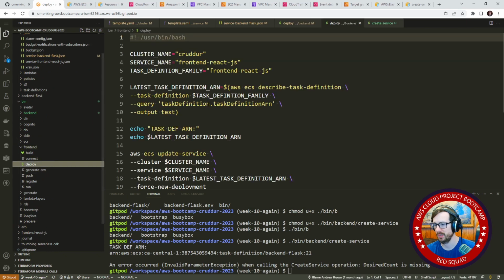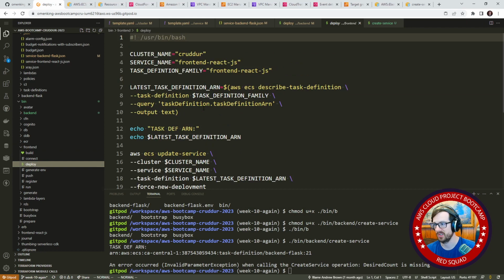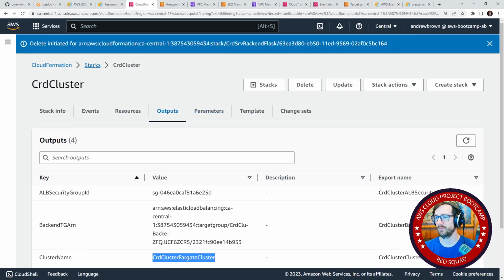We'll go to our deploy here. Isn't it supposed to pass JSON along here? That's what I'm confused about, because I'm pretty sure it's supposed to have the JSON specified, and I don't see it specified here. Huh. All right. How about we just launch a service manually? How about that?